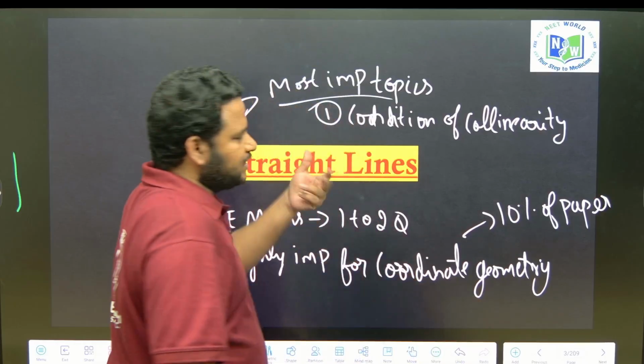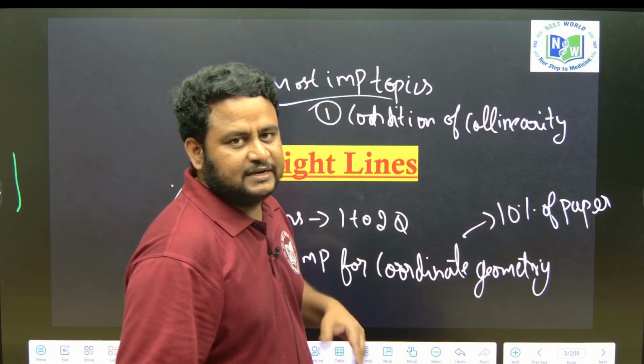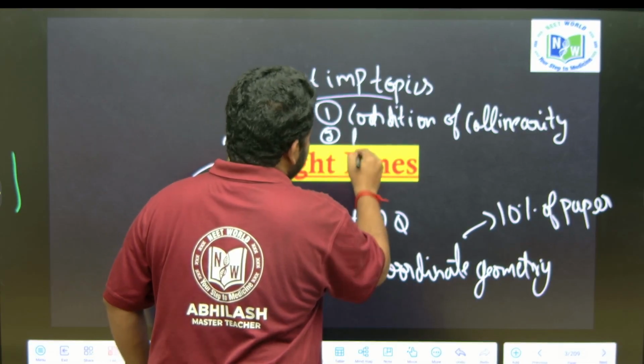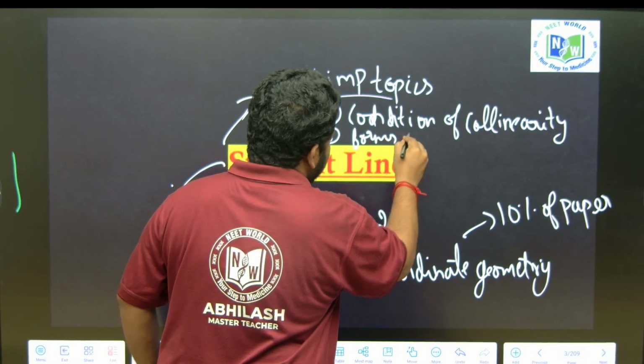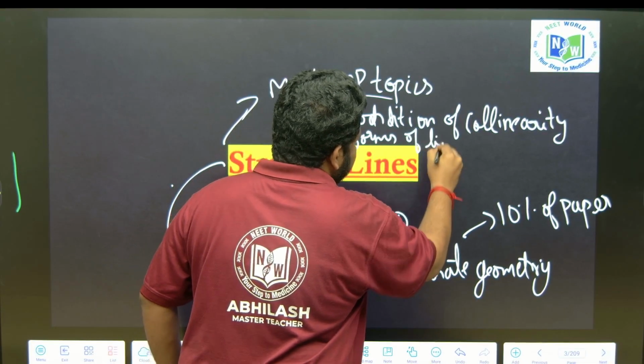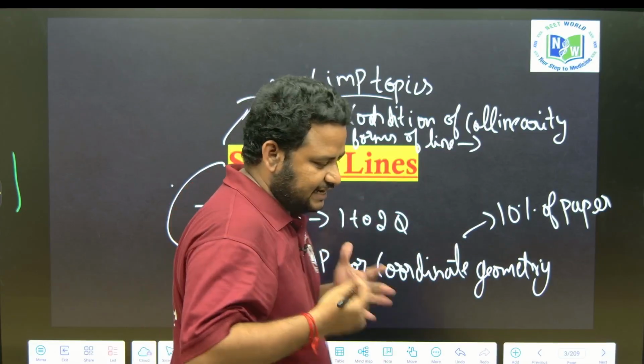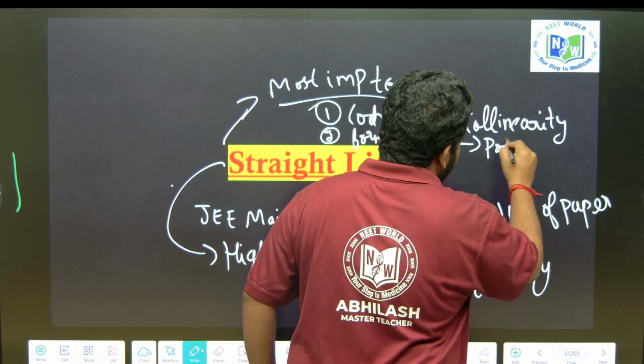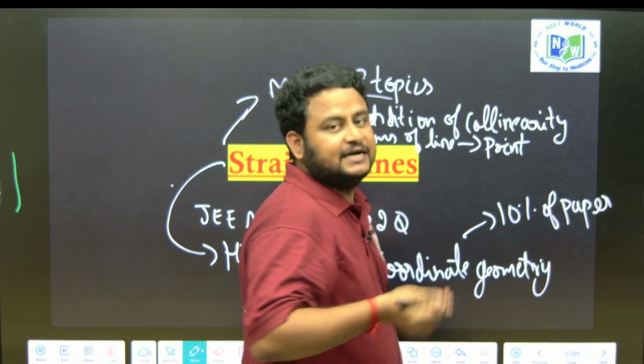This is one of the fundamental concepts from which questions are coming. Next is various forms of line. In that, highly important is point form, from which various other forms are derived.